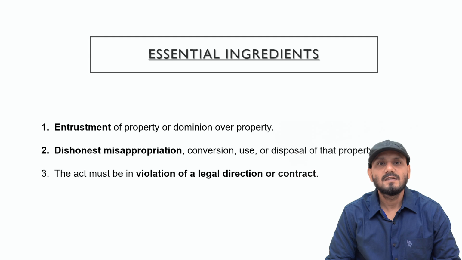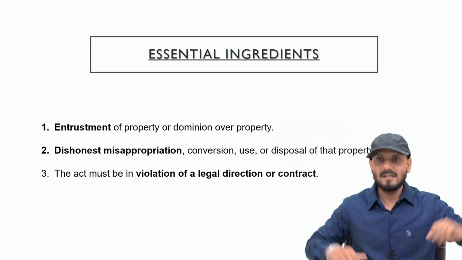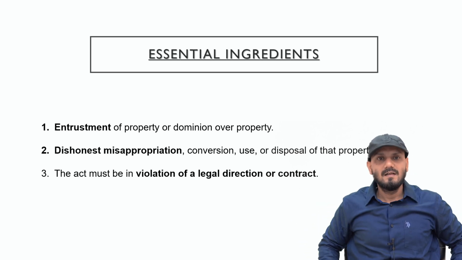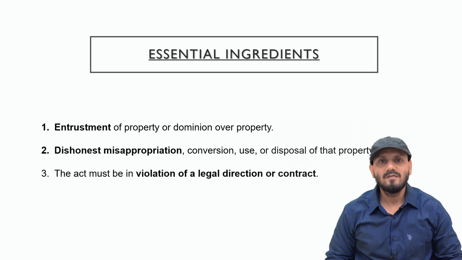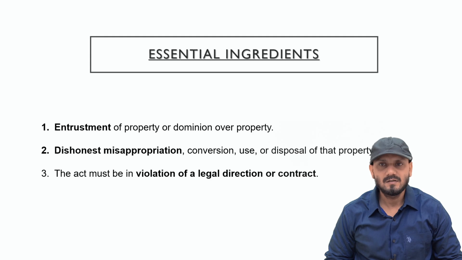For application of this section, there must be an entrustment of property. Entrustment means handing over the possession of property for some purpose, which may not imply the conferring of any proprietary rights. To constitute the offence under this section, there must be dishonest misappropriation by a person in whom confidence is placed as to the custody or management of the property, and he breaks that faith and confidence. Okay,